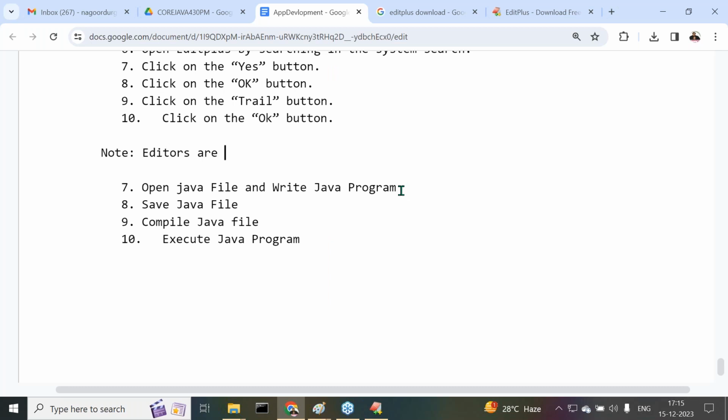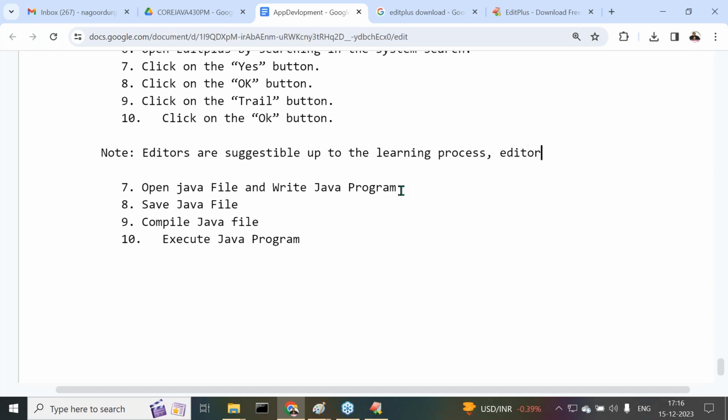Editors are suggestible up to the learning process. How long are you going to learn Java? Up to that time only. Editors are suggestible up to the learning process. Got it or not?